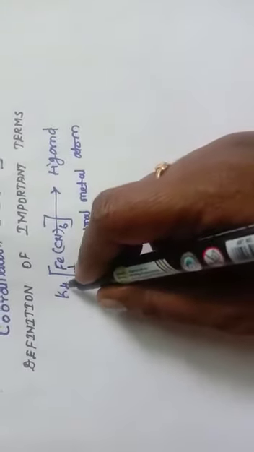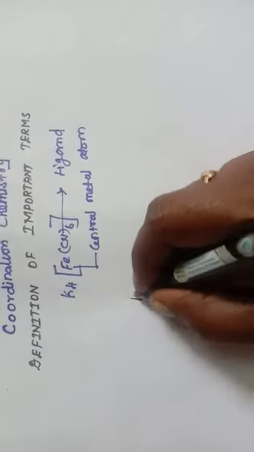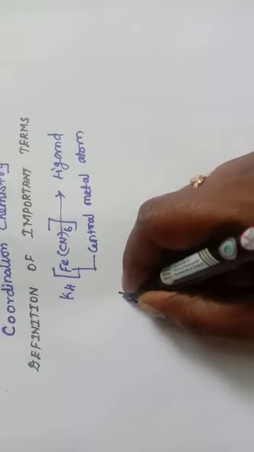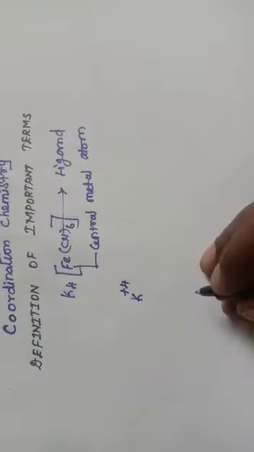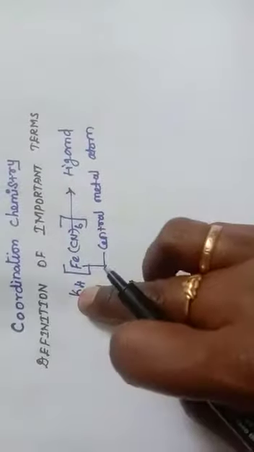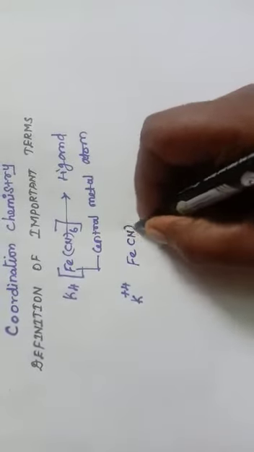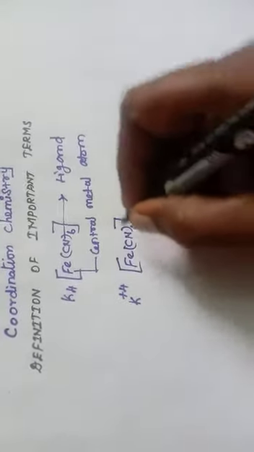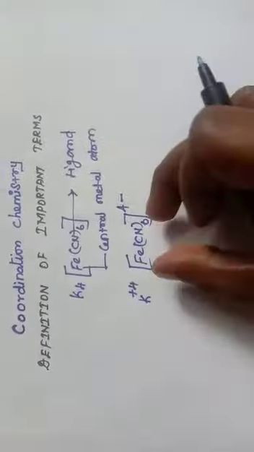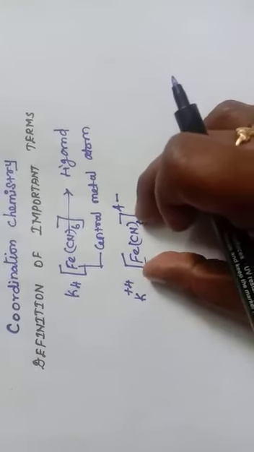Here the net charge is, since we have 4 potassium, the charge of potassium is plus 4, and this charge becomes [Fe(CN)6] 4 minus.